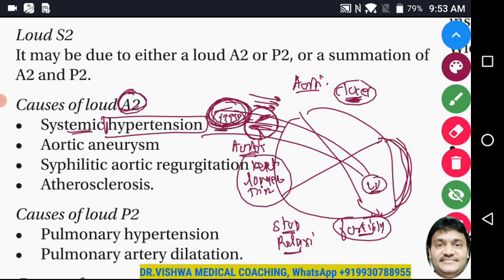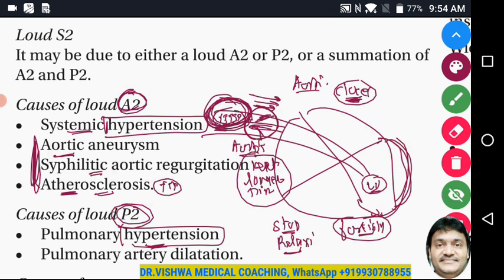Now similarly, pulmonary hypertension is going to produce a loud P2. Same mechanism: systemic hypertension is going to produce pressure in the aorta, and pulmonary hypertension is going to put pressure in the pulmonary valve and pulmonary arteries. So all these situations also have a similar mechanism to produce a loud A2: in case of aortic aneurysms, in case of syphilitic aortic regurgitation, and atherosclerosis. Atherosclerosis will also have more pressure in the aorta, which produces a loud A2 component.